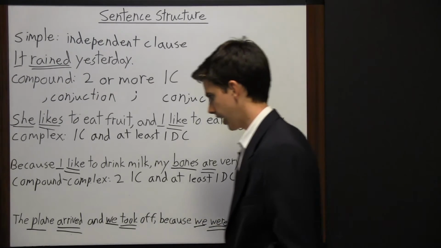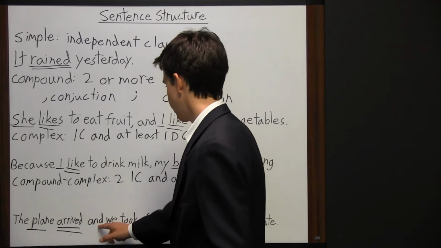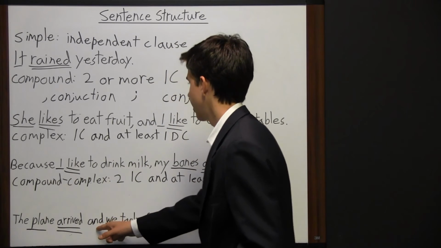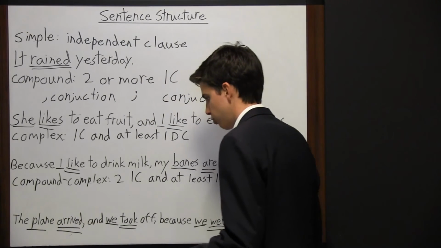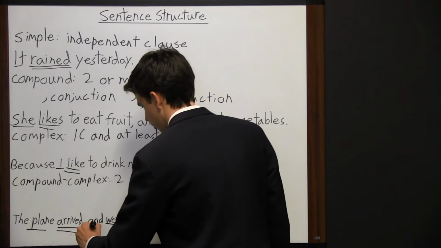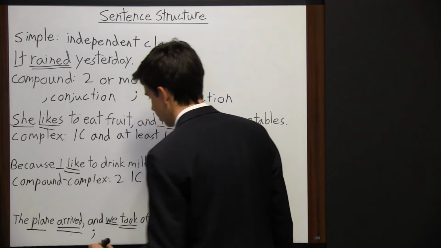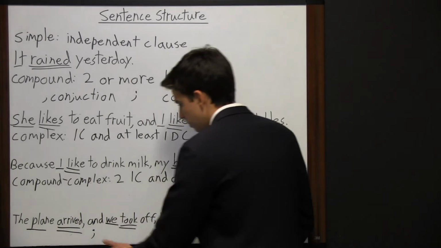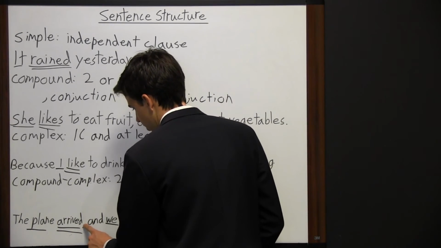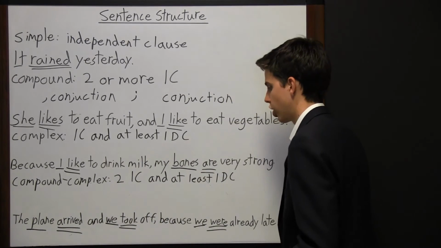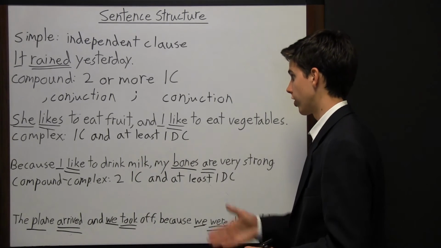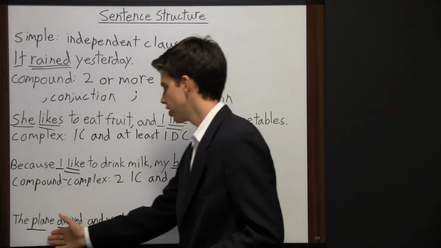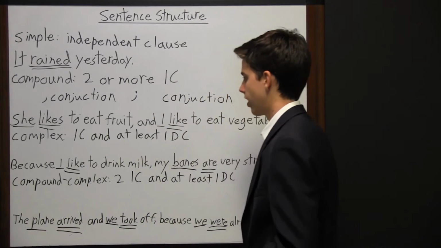Right here you may be thinking, we have two independent clauses joined by just a conjunction and no comma, because what you're used to seeing is a comma right here, which is appropriate. We could also just put a semicolon right here. That would also be appropriate to join the two independent clauses. But we can actually not use a semicolon and not use a comma and just have a conjunction, because this is one of the cases where, like I was saying earlier, you just need a conjunction because you have two short independent clauses.